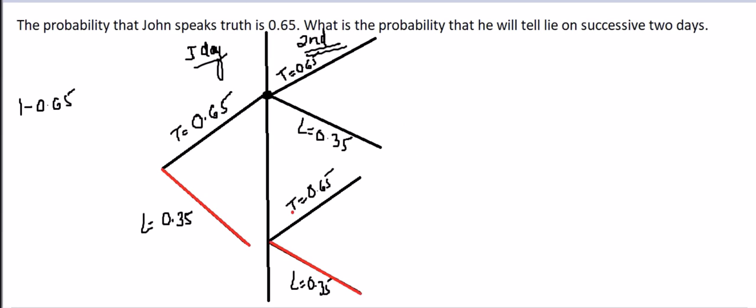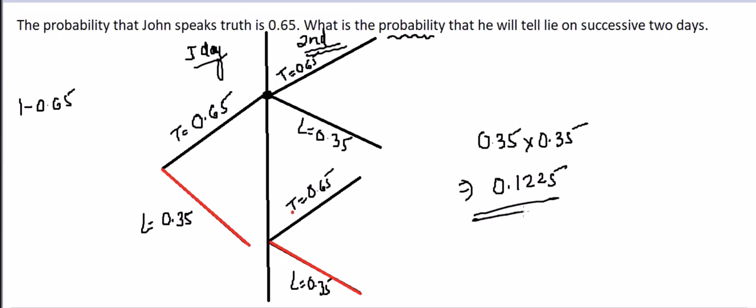We need to multiply these two probabilities together. We'll get lie for the first day 0.35 and lie for the second day, that is 0.35. This will give you the answer for this question, and the answer is 0.1225. Now let me see the next question.